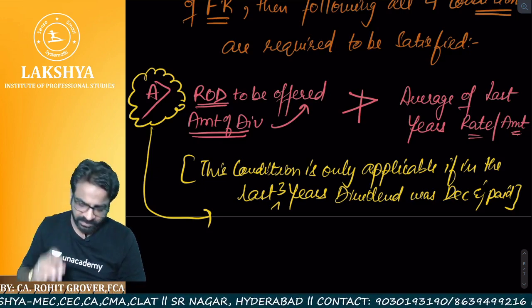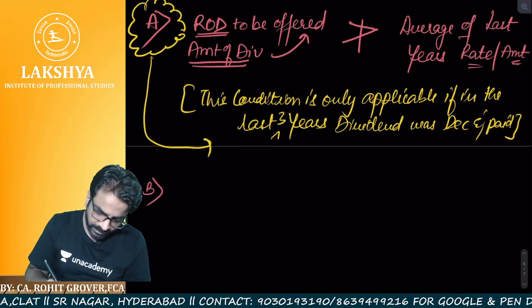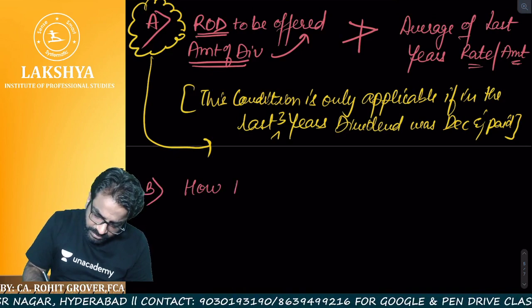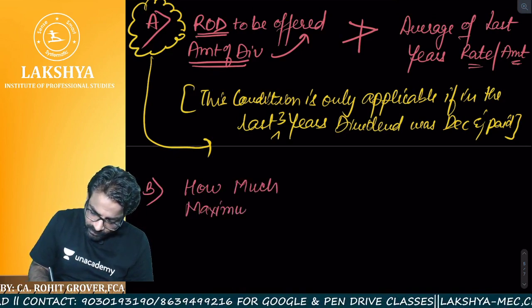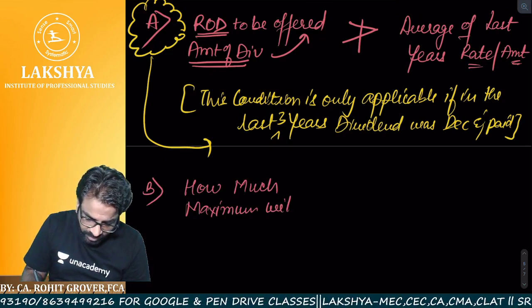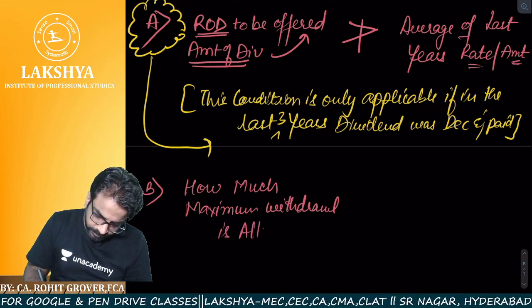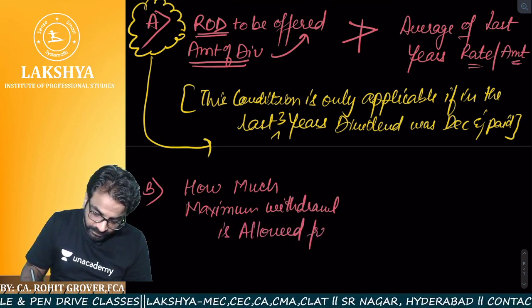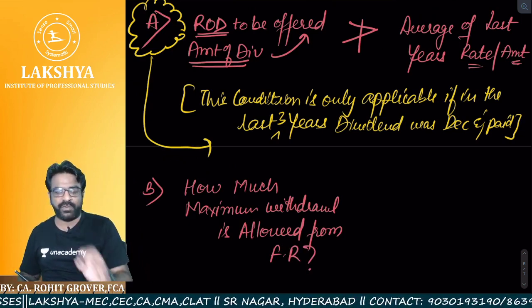Condition number 1, okay? Now, condition number 2. How much maximum withdrawal is allowed from the free reserves?